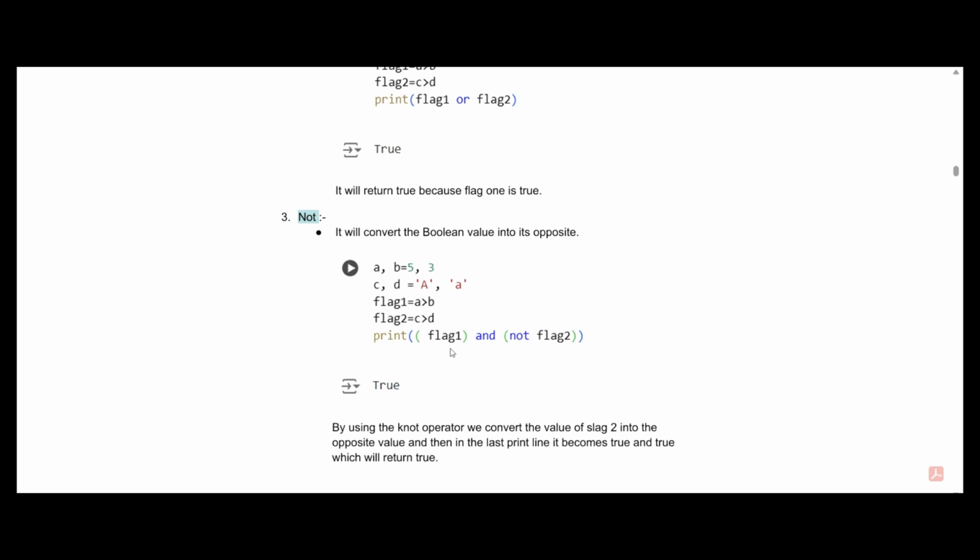Now remember, flag 1 is true but flag 2 is false. Now we are using not flag 2, so from false it will convert it to true. Flag 1 is already true, and this part also becomes true by using the not operator here. So the result is basically true and true, which returns true.